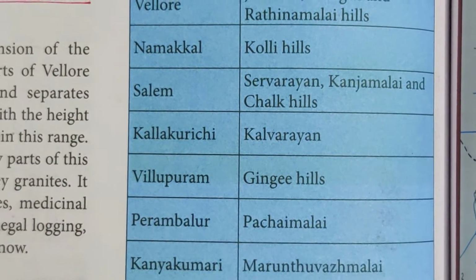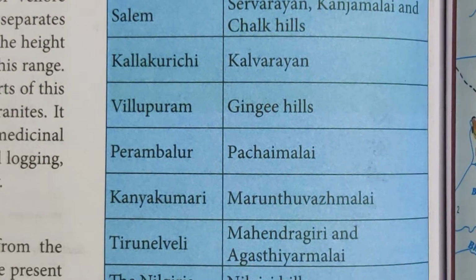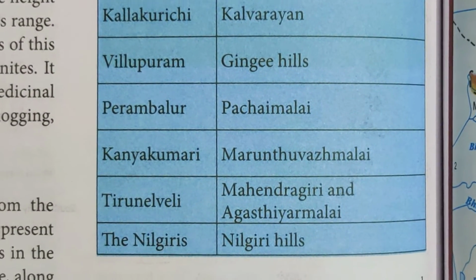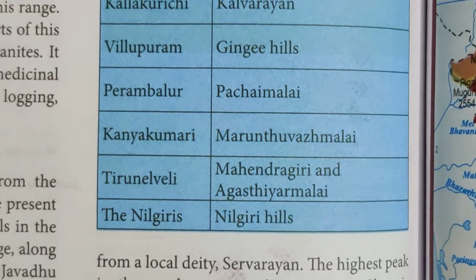Kallakurichi, Kalvarayan Hills. Viluppuram, Jinji Hills. Perambalur, Pachamalai. In Kanyakumari, Marunduwal Malai. Then Tirunelveli, Mahendragiri and Agasthyar Malai. Then in Nilgiris, Nilgiri Hills.